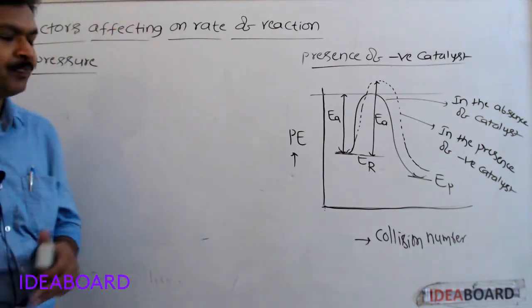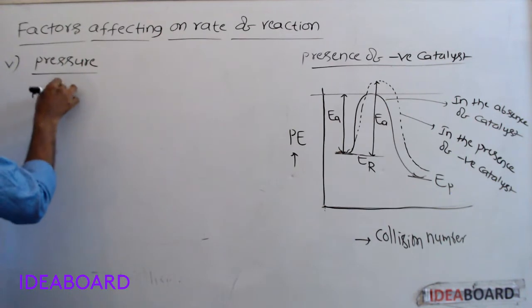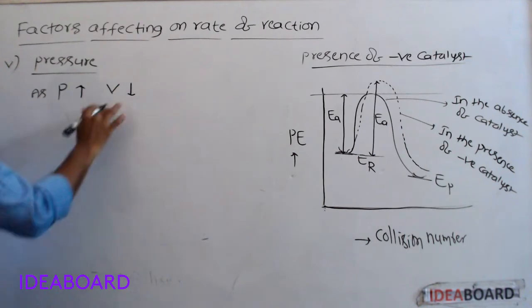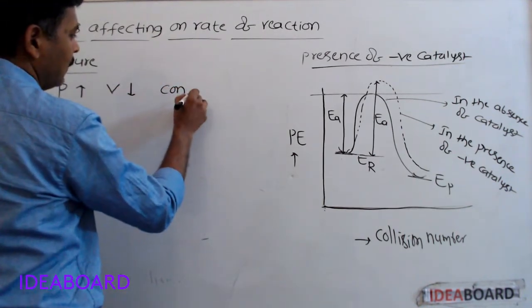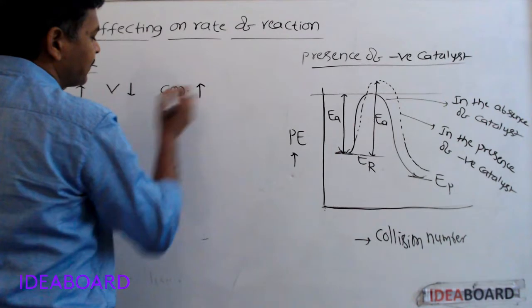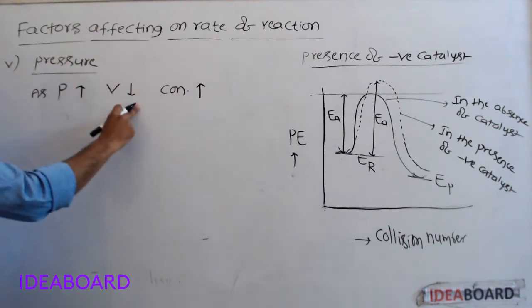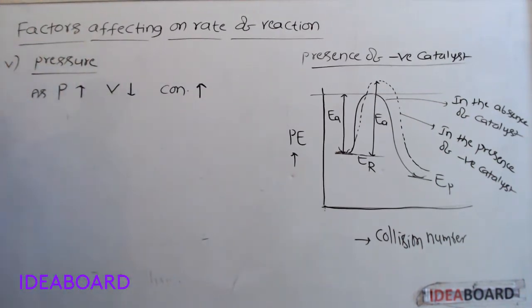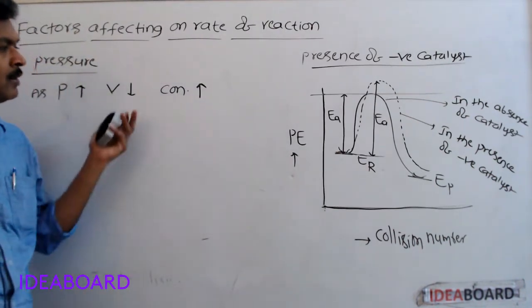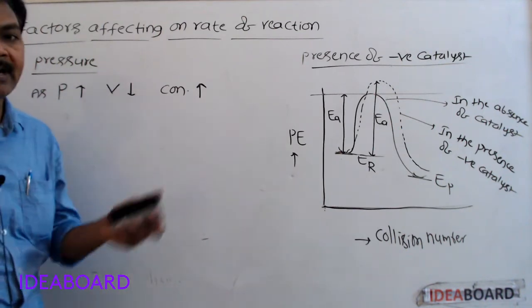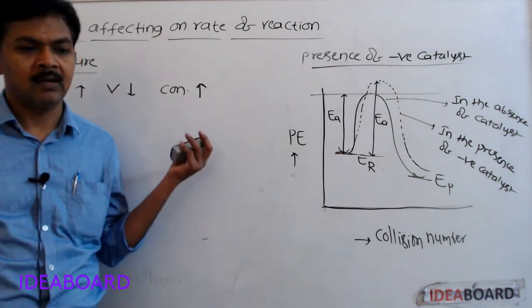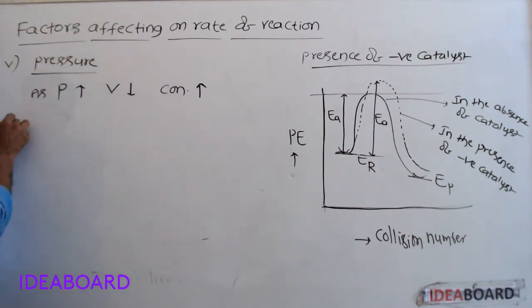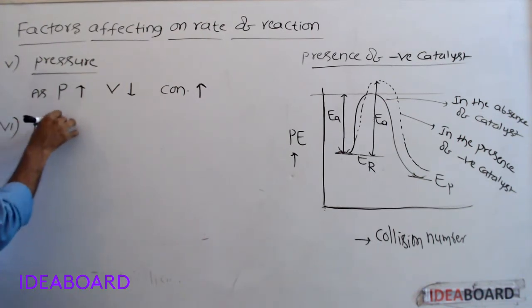As pressure increases, volume decreases. As volume decreases, concentration increases. Concentration increase is nothing but number of reacting molecules per unit volume increase. As the number of reacting molecules per unit volume increase, number of collisions increase. That's why rate of reaction increases. This last factor, radiation.